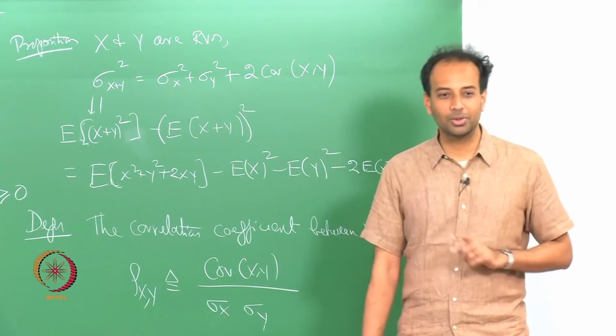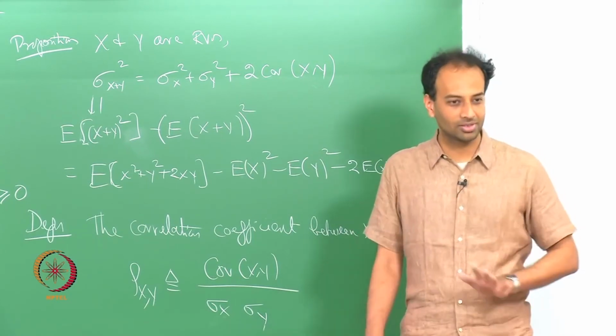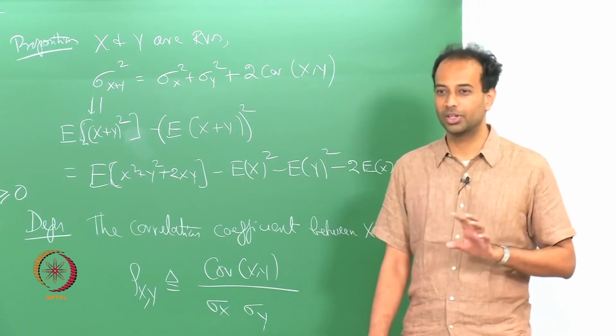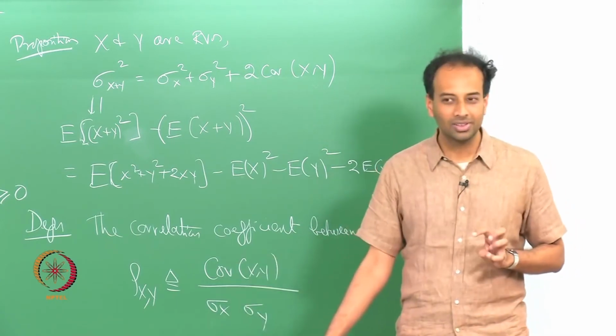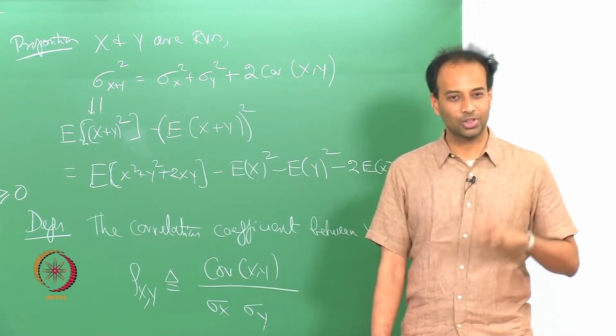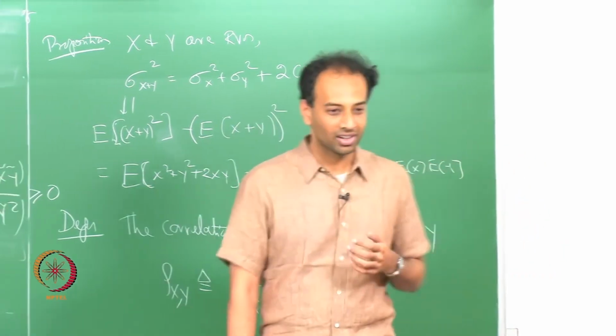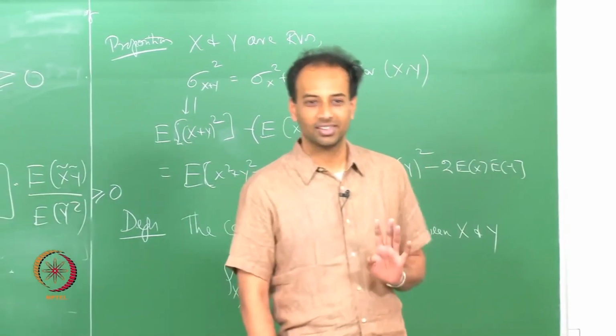But if the variance is equal to 0, you have to show that x is equal to 0. Is that true? You cannot say that x is equal to 0. You can say that x is equal to a constant, but even then you can only say it almost surely, right.